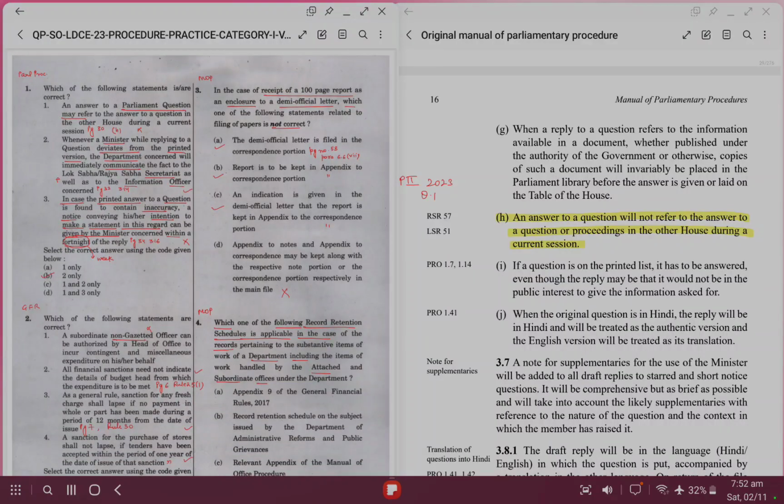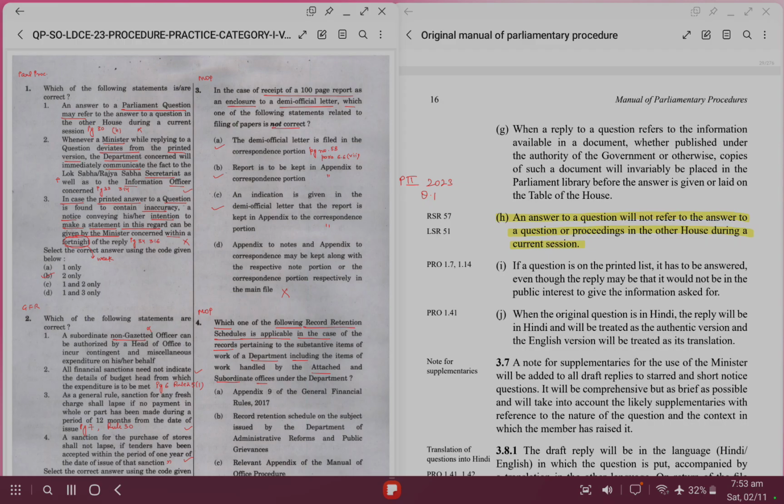Which one of the following statements is correct? An answer to a parliament question may refer to the answer to a question in other house during a current session. For this question, we have to go to the original Manual of Parliamentary Procedure, which I have opened on the right side. On page number 30 of this PDF, in para H, you can see that answer to a question will not refer to the answer to a question or proceedings in other house during a current session. So this statement becomes wrong.